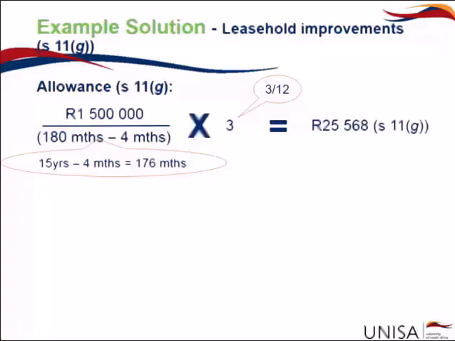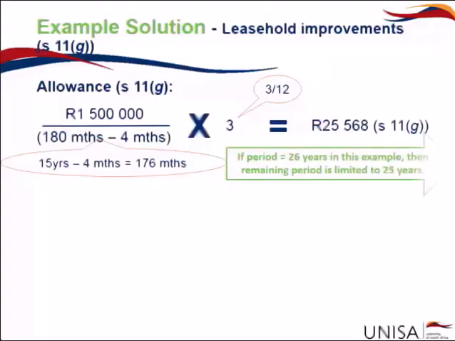The reason our calculation only multiplies it by 3 is because we used months when we were dividing the 1.5 million. Had we used 15 years minus 4 months, we would then have applied the 3/12. If the period had been 26 years in the example, then the remaining period would have been limited to 25 years, because remember, we are always limited to 25 years when we are calculating the allowance in terms of Section 11G.